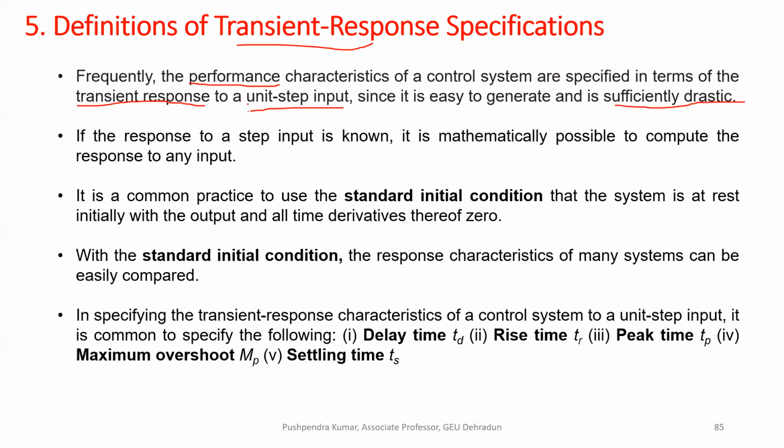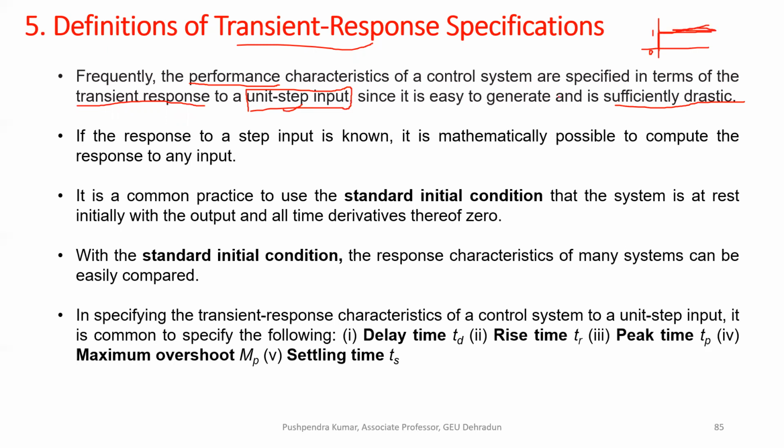So if we analyze the system for unit step input, that is sufficient to analyze your system. We don't need to go for other input responses because the unit step is sufficiently drastic. As you know, it is applied suddenly, going from 0 to 1 in no time, and then staying at that particular amplitude.